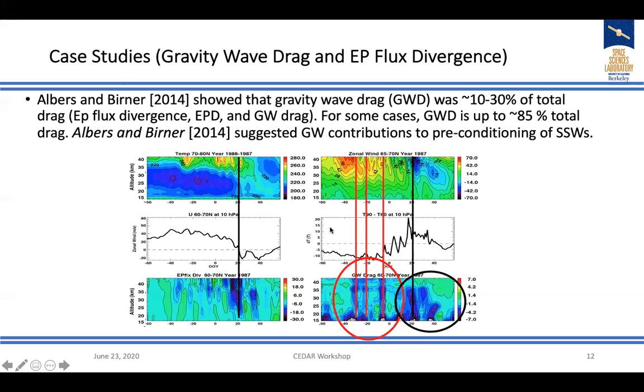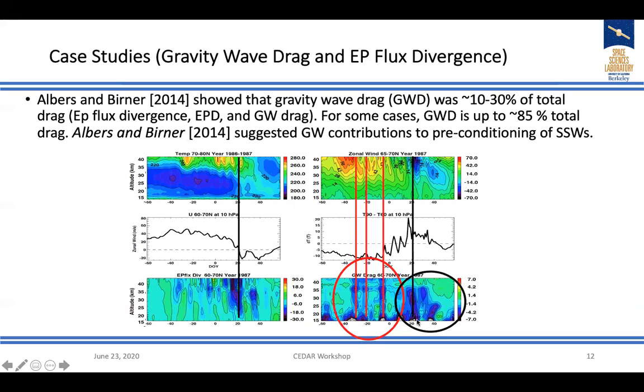So this is the case of the 1987 SSW. This is again the temperature and zonal wind, averaged over 60 to 70 north. The right side is the temperature gradient, the difference between the temperature at 90 degrees north minus the temperature at 60 degrees north. The wind reversal occurred at this black line when the EP flux divergence is very large, which indicates the planetary wave activities are causing the SSW. And this again indicates the major SSW.